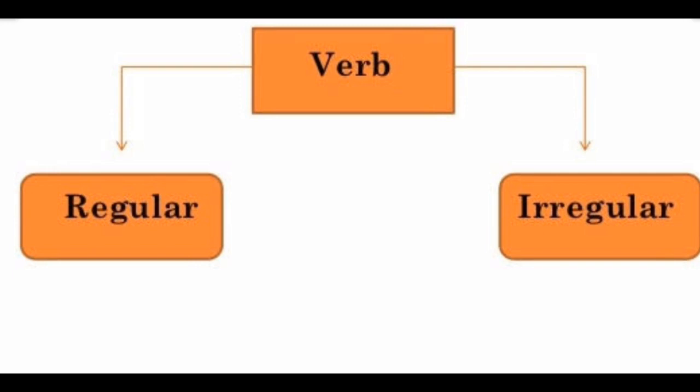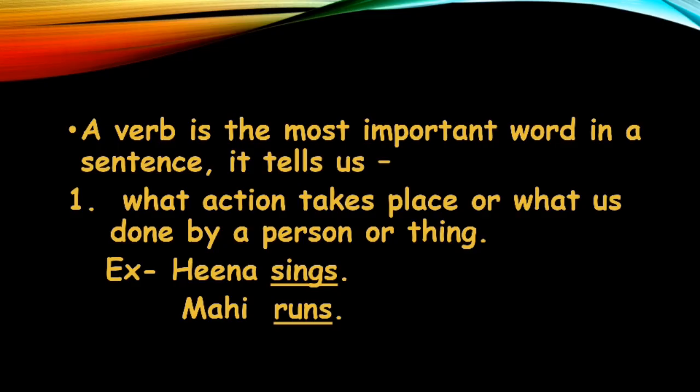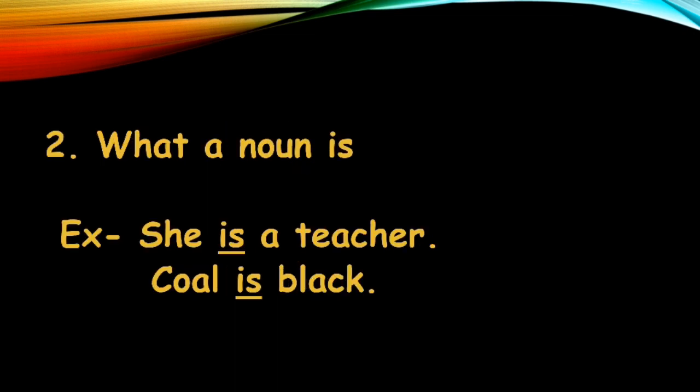You all know a verb plays a very important role in a sentence, as it tells us what action takes place or what is done by a person or thing, right? You all know verb क्या बताता है हमको, क्या action किया गया है, what action takes place. Like Hina sings, so here what action is going on? Sings. Mahi runs, so what is the action here? Runs.